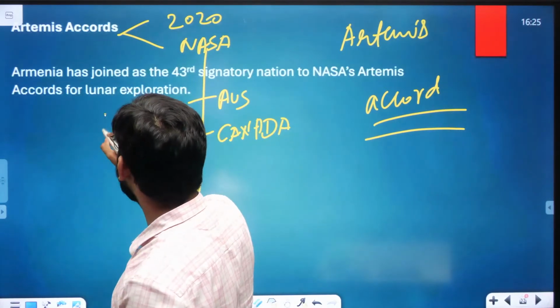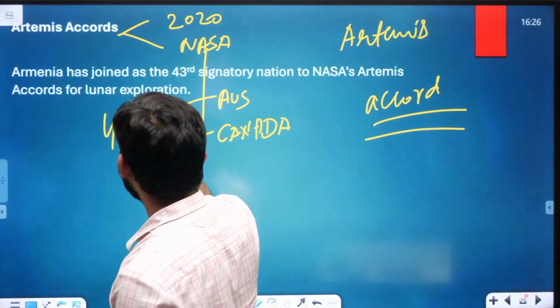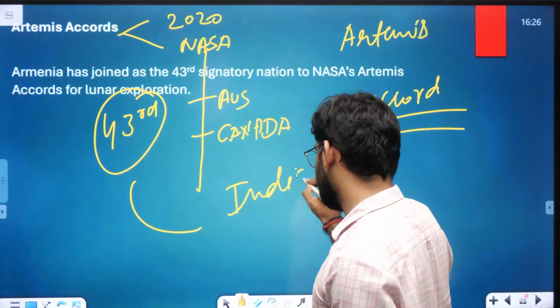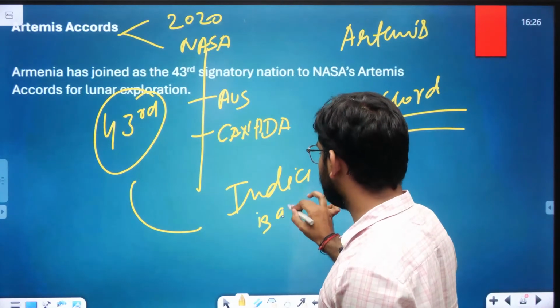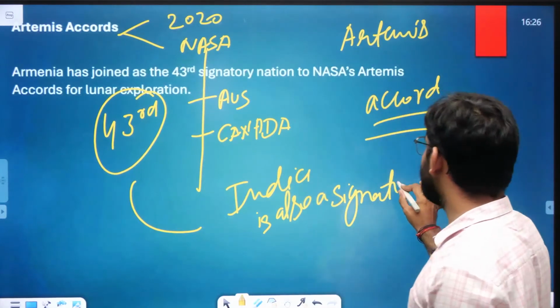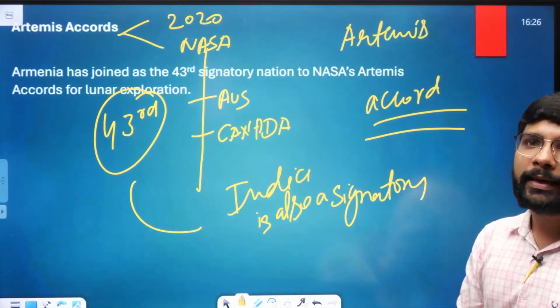Now there are 43 countries which have signed the Artemis Accord, and India is also a member. India is also a signatory. What is this accord saying?